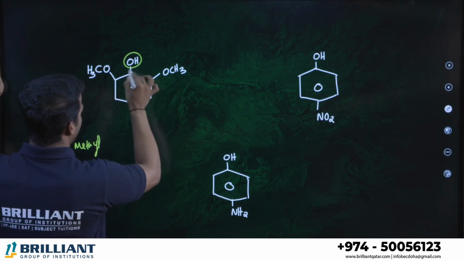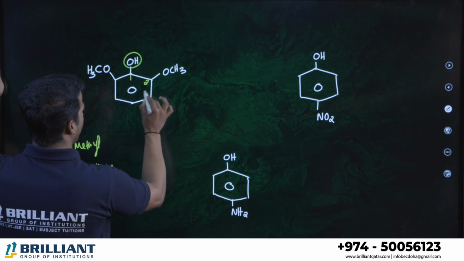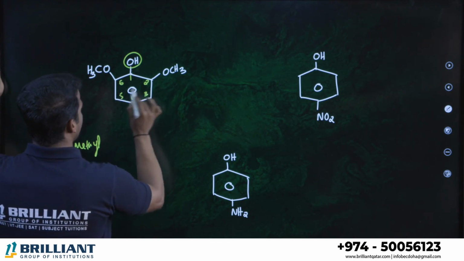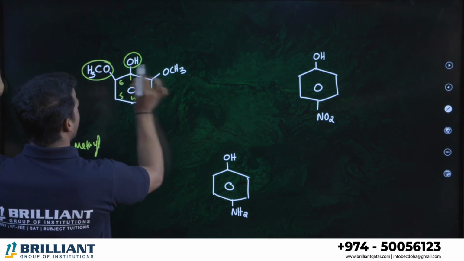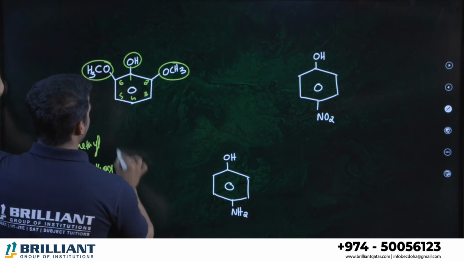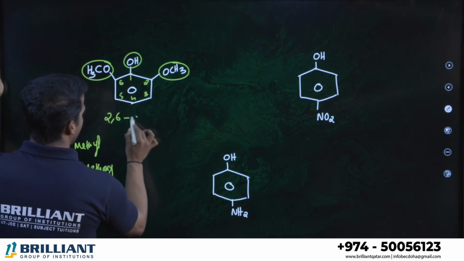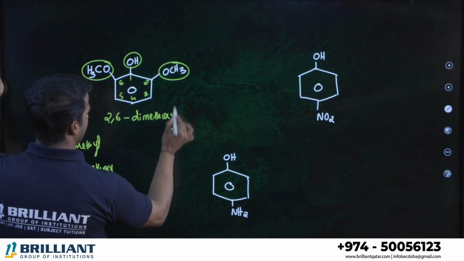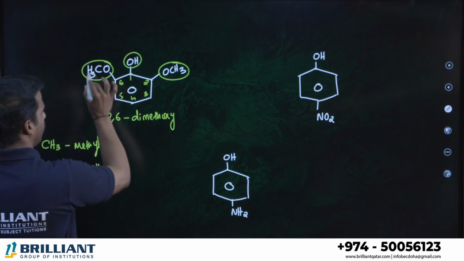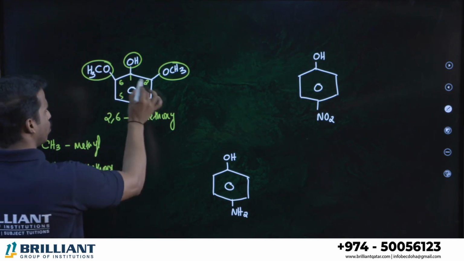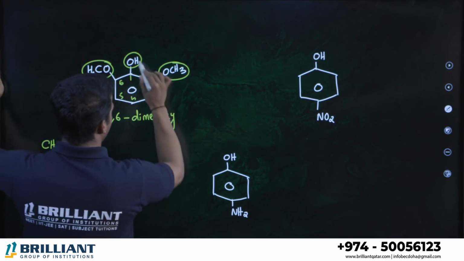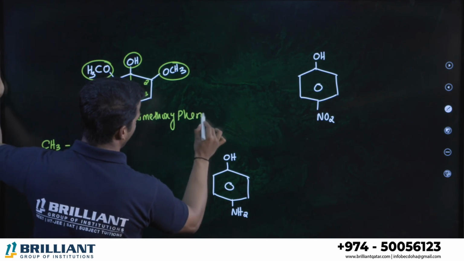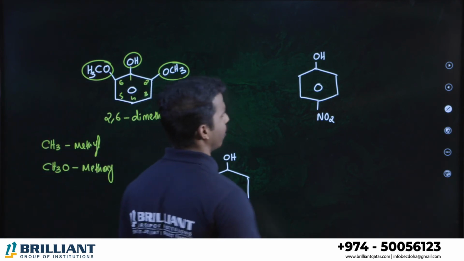You can go through this side or this side. I think both are the same. 1, 2, 3, 4, 5, 6. 2nd and 6th position, 2 methoxy groups are there. So what's the name? 2,6-dimethoxy. Okay, dimethoxy. See, methyl group with oxy is called methoxy. 2,6-dimethoxy. Where is it present? On phenol. Clear all? Clear or not?